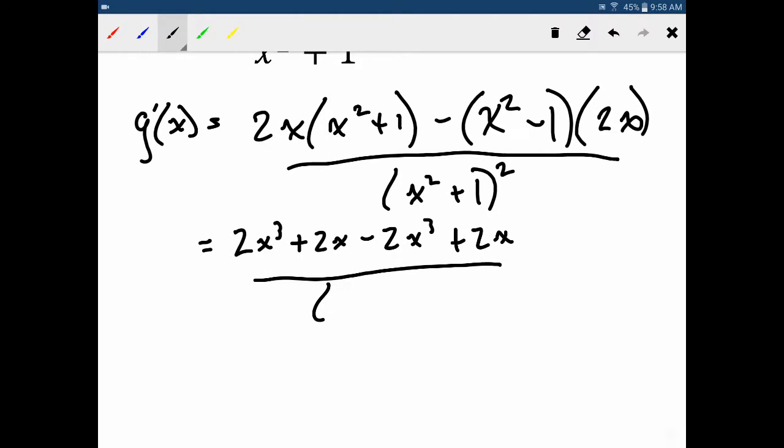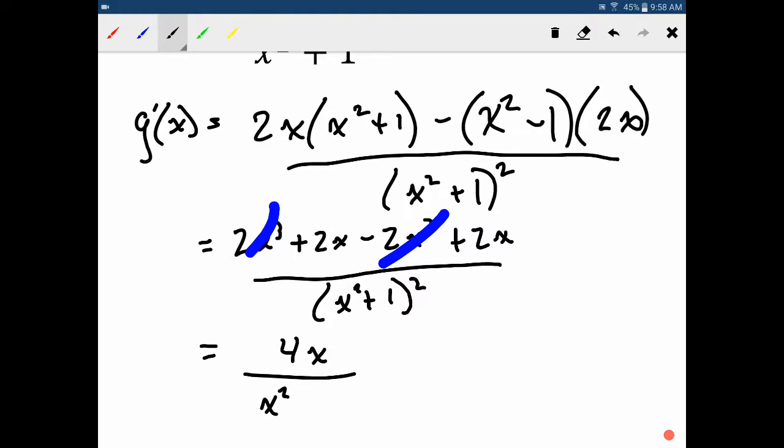Okay, and then the bottom again, just leave it how it was. You can see that are going to cross out, and we're going to be left with 4x over x squared plus 1 squared.